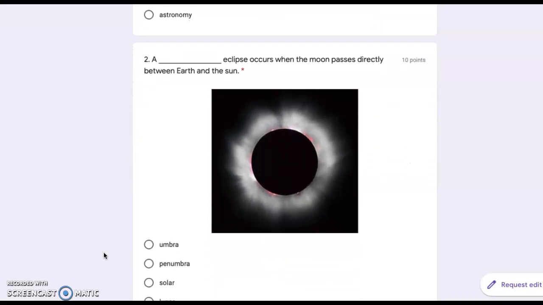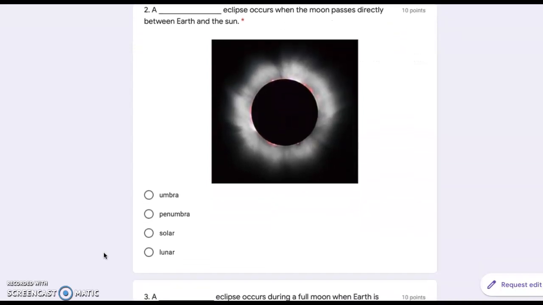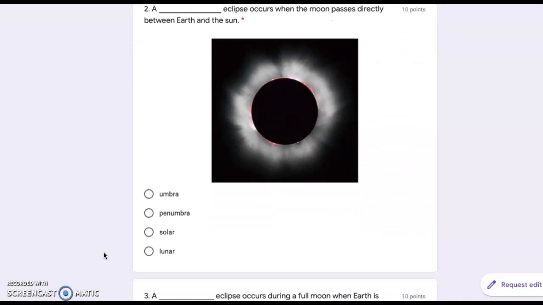Number 2. A blank eclipse occurs when the moon passes directly between Earth and the sun. Umbra, penumbra, solar, or lunar.